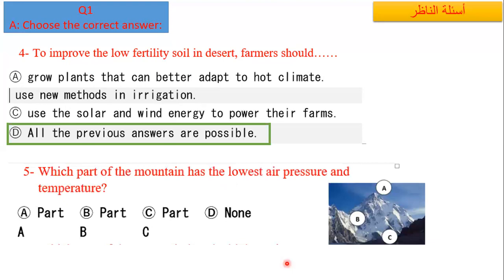Question number 5. Which part of the mountain has the lowest air pressure? Here it says lowest. We said the lowest is where? Yes, at the top. So at the top, you find the lowest air pressure, the lowest temperature, the lowest density.